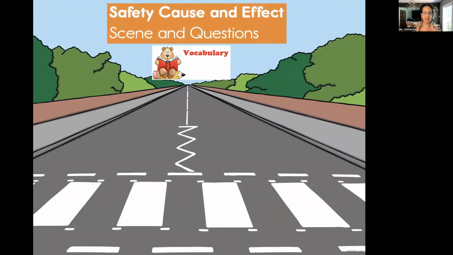So of course, let's first know our vocabulary. So safety. When we're talking about vocabulary, we also really want to learn more about synonyms. What are synonyms? Does anyone remember? That's right. It's the same or a similar word. So what would be the same or similar word for safety?